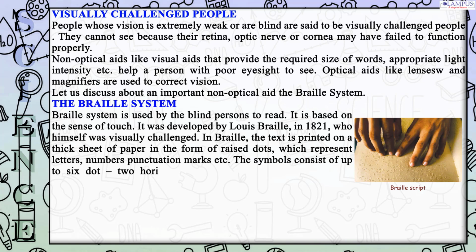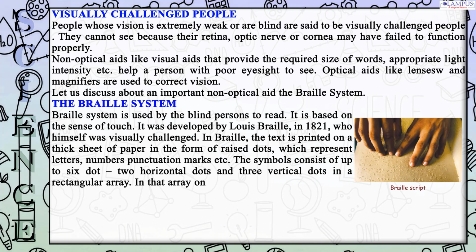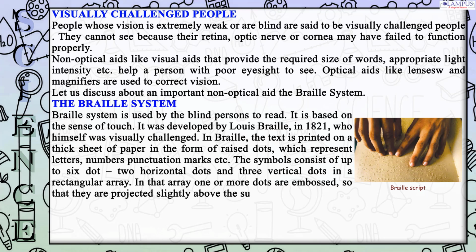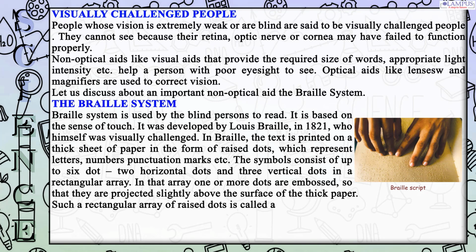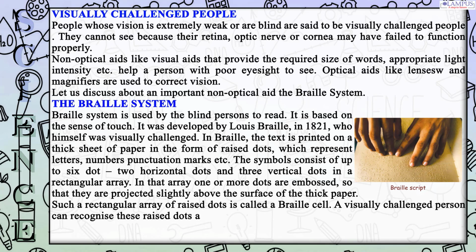The symbols consist of up to 6 dots: 2 horizontal dots and 3 vertical dots in a rectangular array. In that array, one or more dots are embossed, so that they are projected slightly above the surface of the thick paper. Such a rectangular array of raised dots is called a Braille cell. A visually challenged person can recognize these raised dots as letters with the touch of fingers.